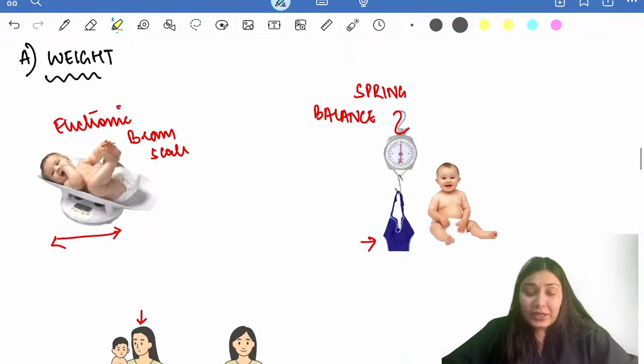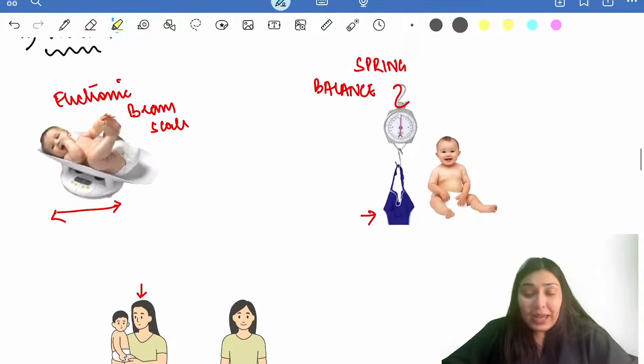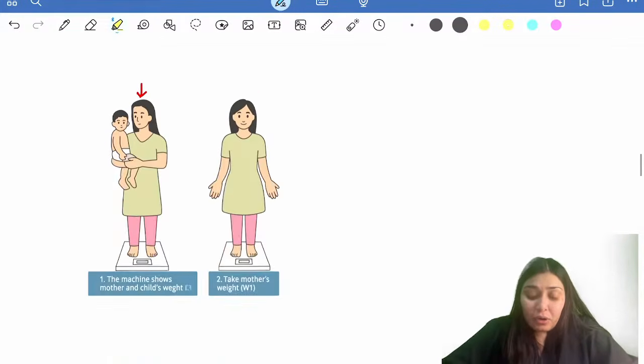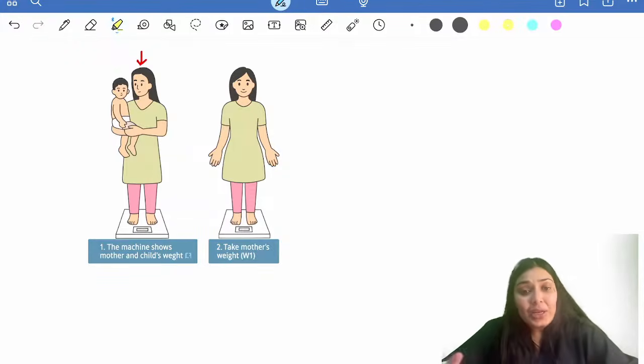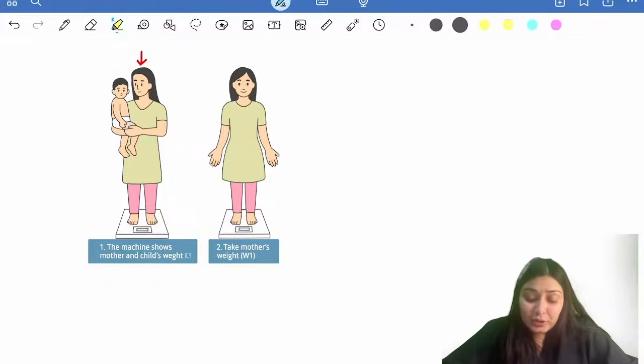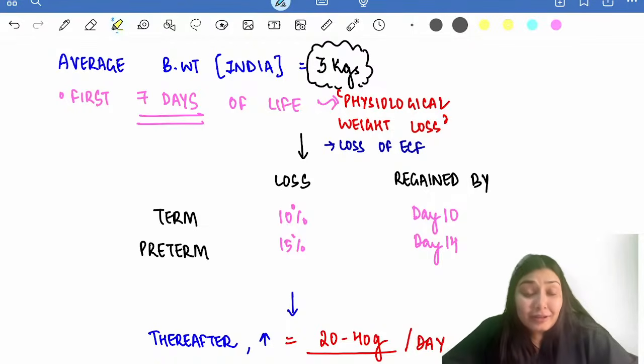Firstly, we have weight. We have different instruments to measure the weight. We have an electronic beam scale. We have a spring balance in which you can keep the child like this and weigh, or simply a normal weighing machine. What can we do? Firstly, we take the mother's and the child's weights combined, and then minus the mother's weight or the attendant's weight. This is commonly used in practice. So average birth weight of a term baby in India is 3 kg.